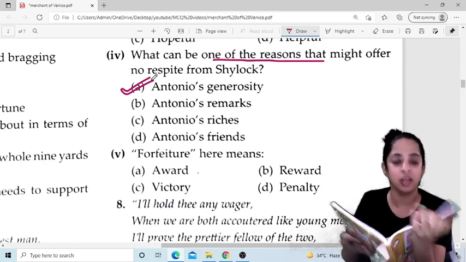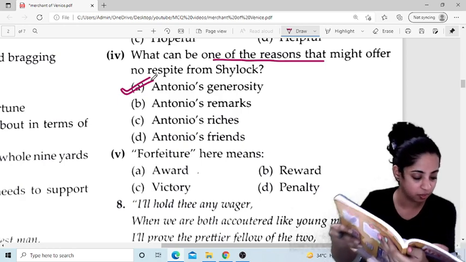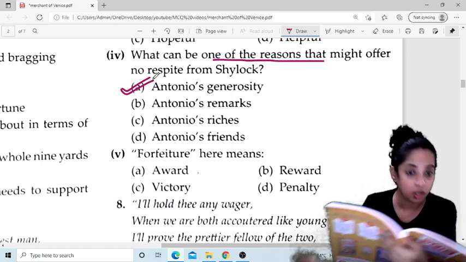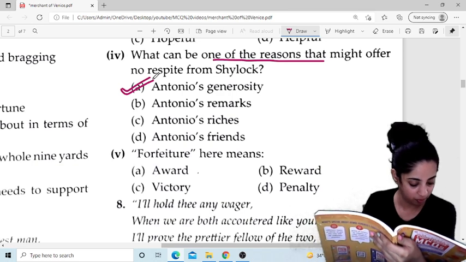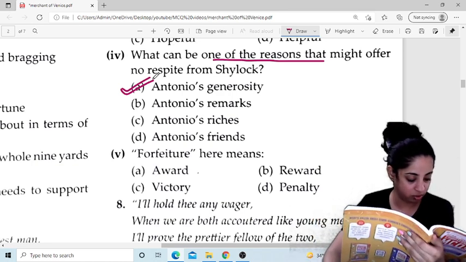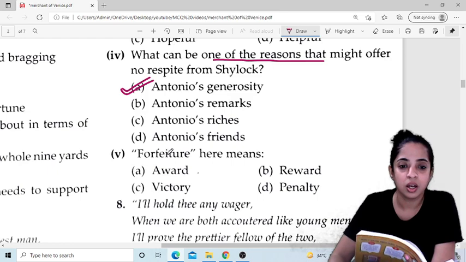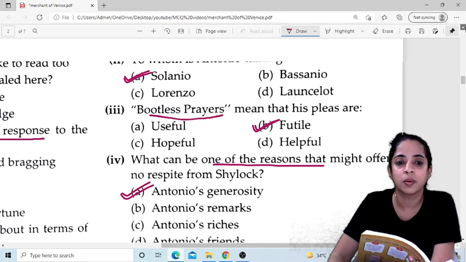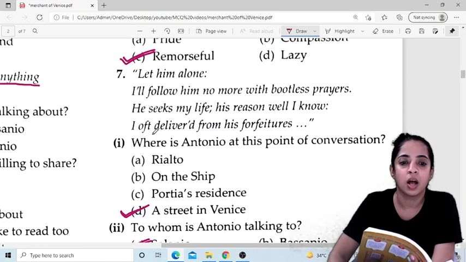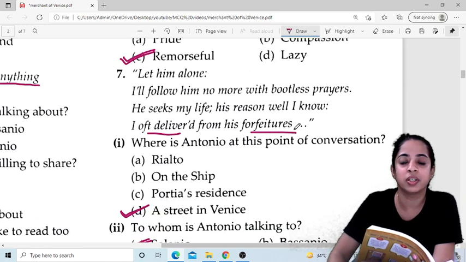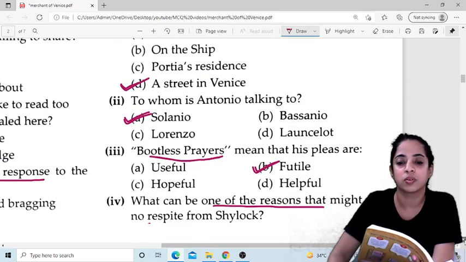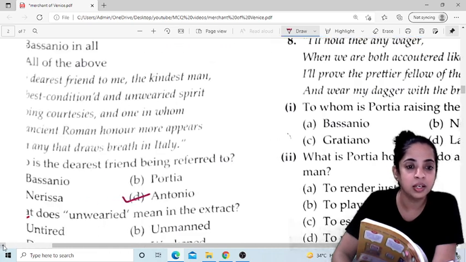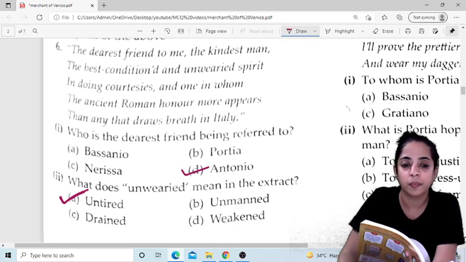What does forfeiture mean here? Reward. Forfeiture means reward. So we will read this again. I oft delivered from his forfeitures, from his rewards. Oft means often. Now let's go ahead with the next page.